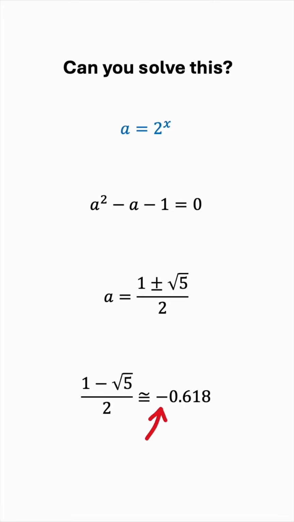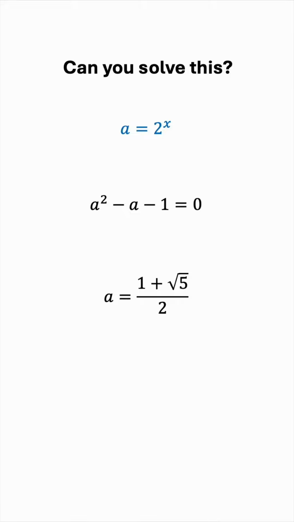But a is 2 to the x, and this is always positive. This means that we're going to have to reject this part of the solution because 2 to the x can never be negative. So we'll only keep the positive part of the solution. So we have a equals 1 plus root 5 all over 2.